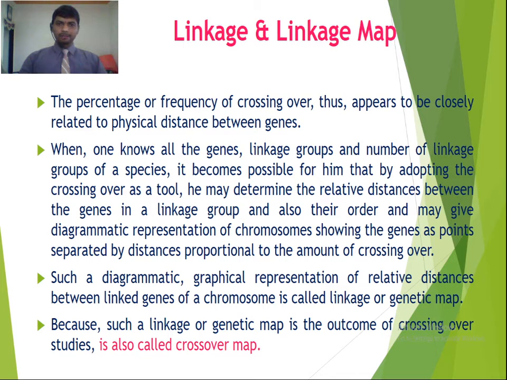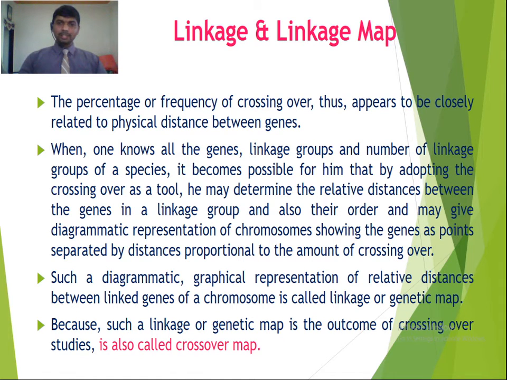For performing the linkage map or crossover map, one should know the number of genes found in a particular plant species and the number of linkage groups of a species. He utilizes crossing over as a tool to determine the relative distance between the genes in a linkage group.